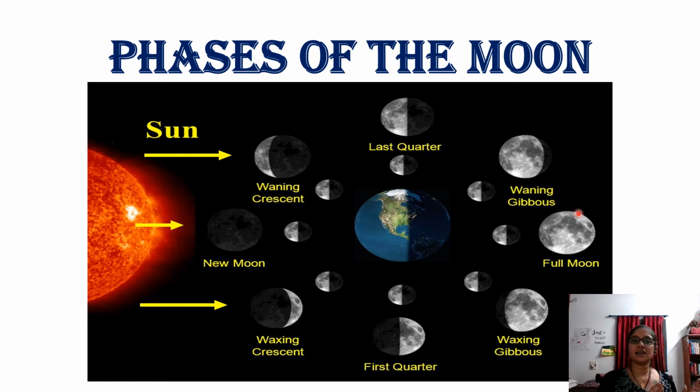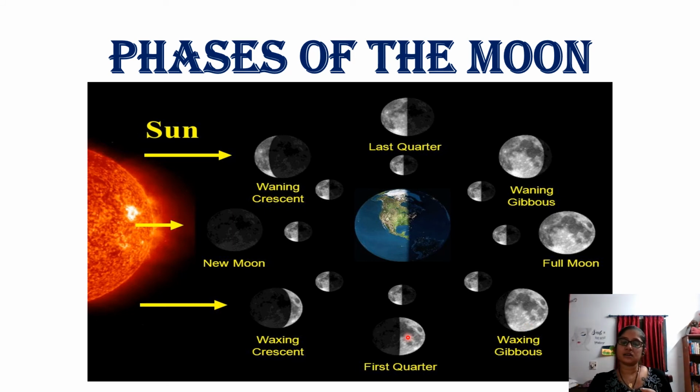And because the sunlight is not directly falling onto the moon, the sunlight is directly falling on the earth this time, and the earth's light is going directly to the moon, so you are able to see the full moon. Understood? Next, when it starts going away from that place a little bit, it is called waxing gibbous. So it starts to decrease now. The shape of the moon starts to change again. If you see the waning gibbous and waxing gibbous, they look a little bit the same, but the shape is just opposite. So you need to understand that.